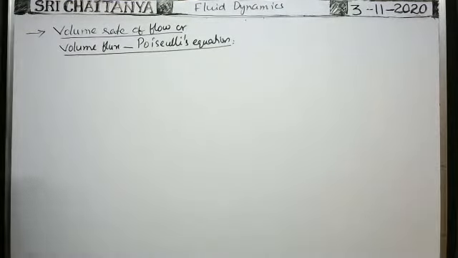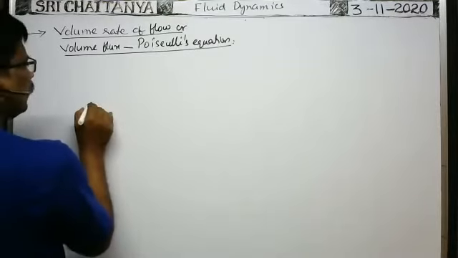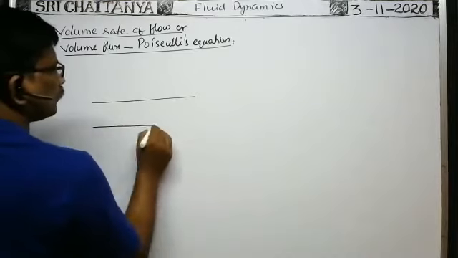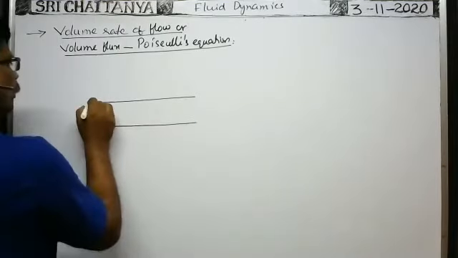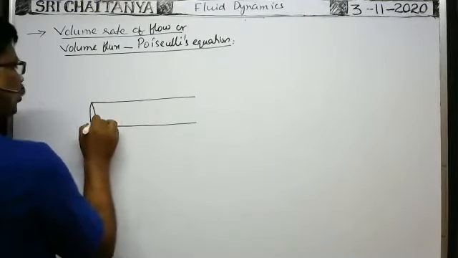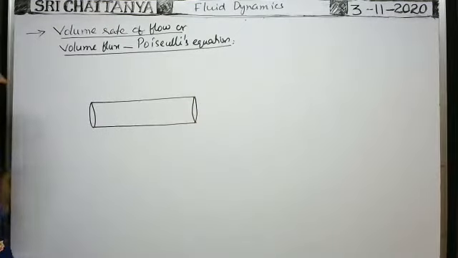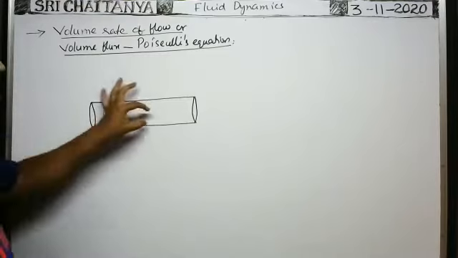Very, very important. Suppose here there is a narrow tube. A narrow tube means like a capillary tube. A capillary tube is a glass rod having a fine bore in it.